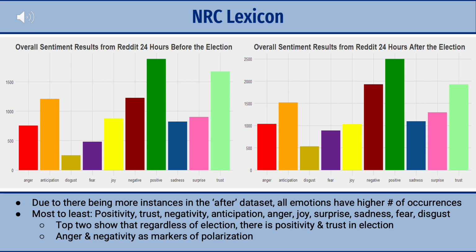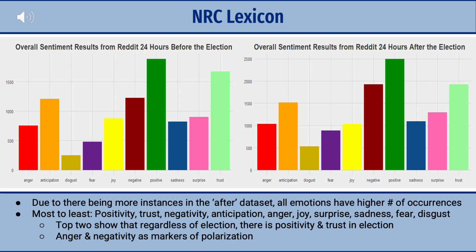So the top two emotions really show us that regardless of the election, there is overall positivity and trust in the election results, in the process of the election, and just in people's individual parties. The next three that we see, negativity, anticipation, and anger, do show some sort of polarization that comes after that blanket positivity and trust.